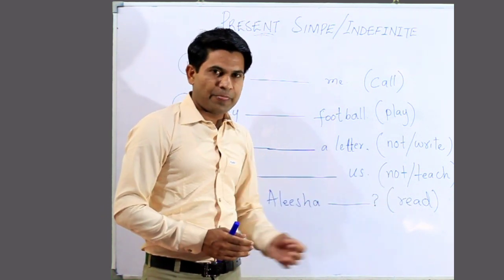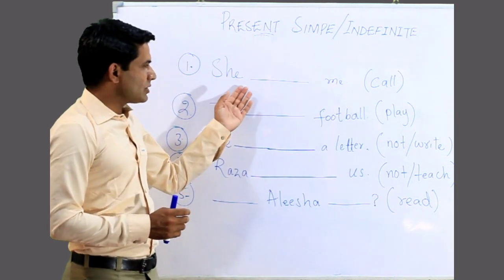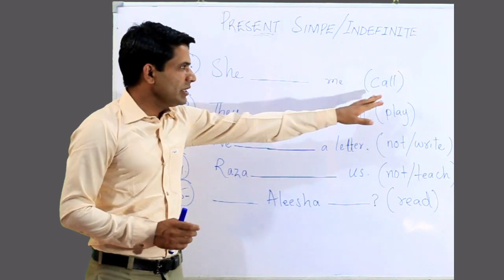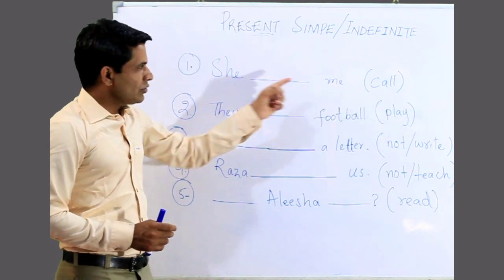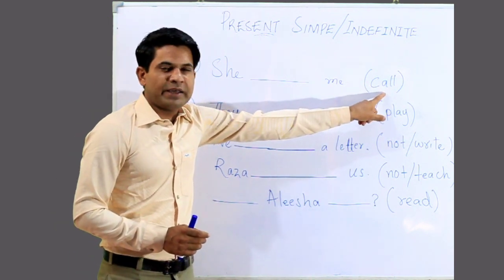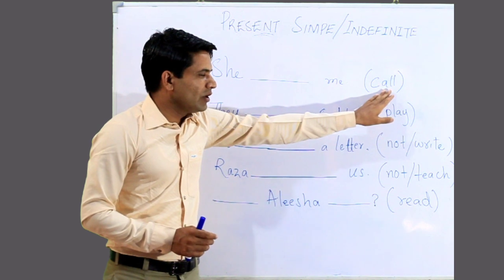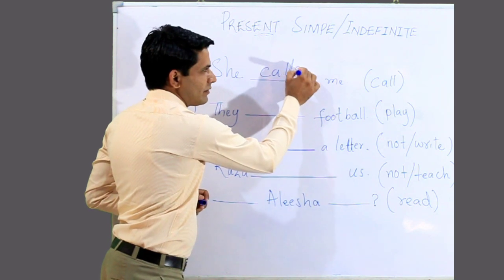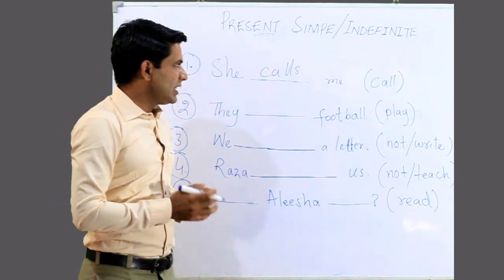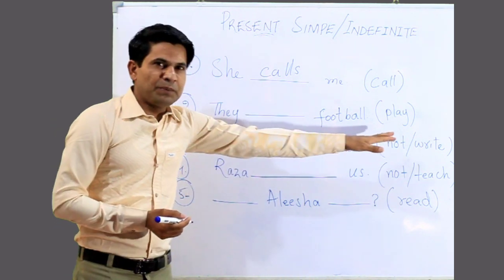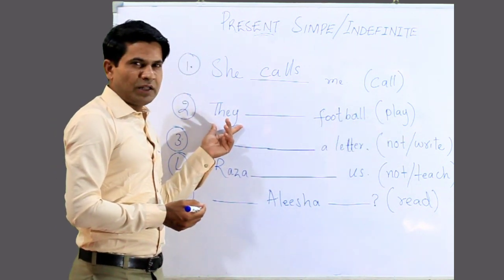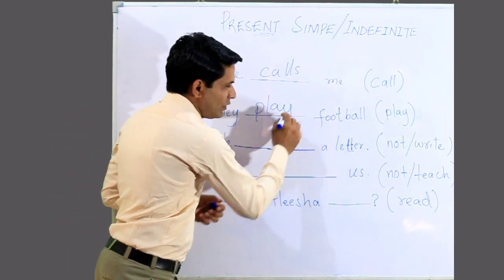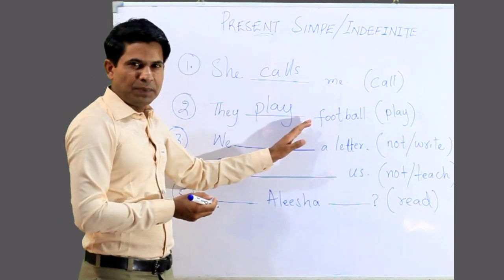It's an interrogative. So how will it be? She, there's a blank, she, as it is singular, so you have to add here a singular verb, and I told you that a singular verb must take s with it. So here you will add she calls me. Well done. And here it is verb play, and the subject is plural they. So you have to add here play. They play. You will not add s here because it is plural.